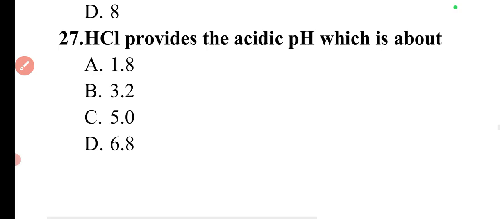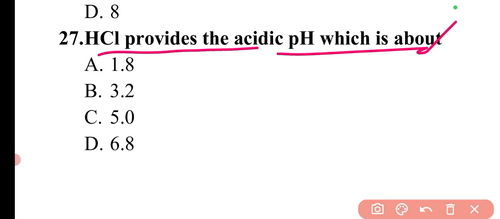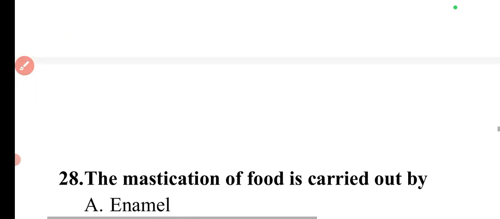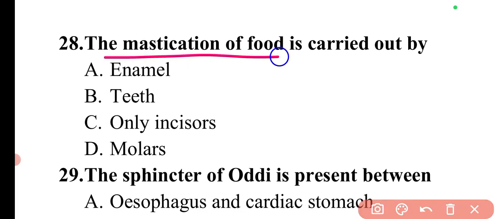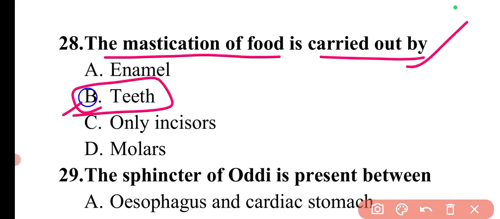Next question is, HCl provides the acidic pH which is about. So the pH of HCl is 1.8, highly acidic. So here option A is correct. Next question is, mastication of food is carried out by. So mastication of food means simply the breakdown of food. It is done by the teeth. So here option B is correct.